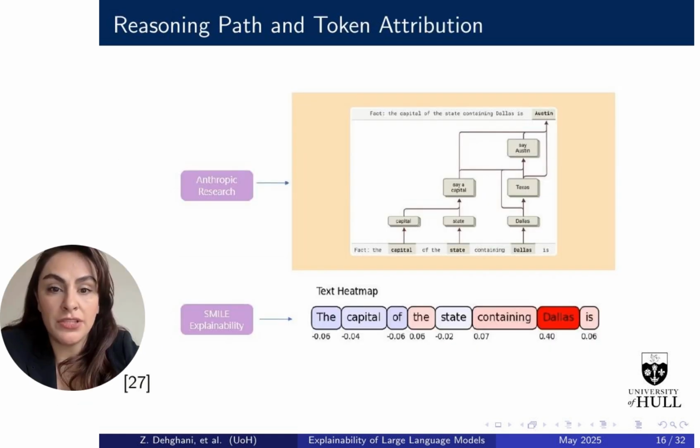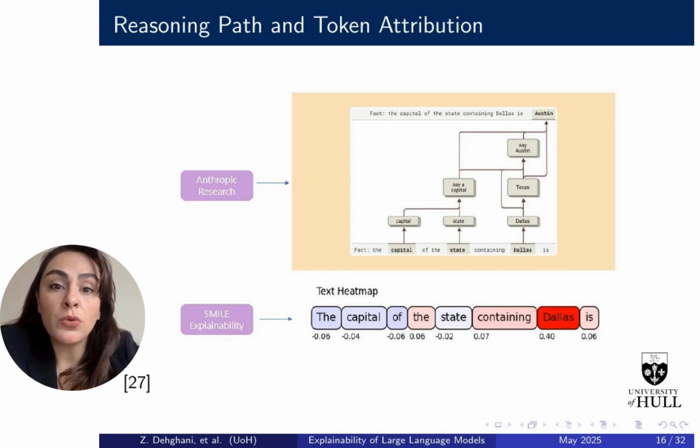Here we compare our explainability method SMILE with a well-known example from Anthropic's research. At the top, you can see Anthropic's reasoning path, which breaks down how the model processes each part of the input to arrive at an answer. Below that, we show how SMILE provides a different but complementary view by assigning importance scores to each token in the prompt. For example, in the sentence, "The capital of the state containing Dallas is," SMILE highlights Dallas as the most influential word.